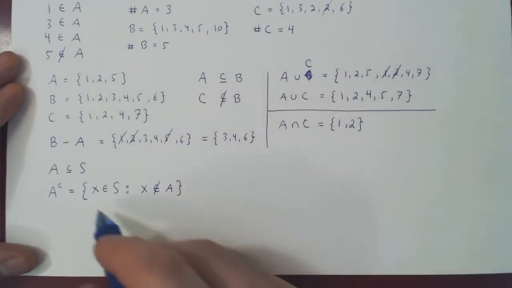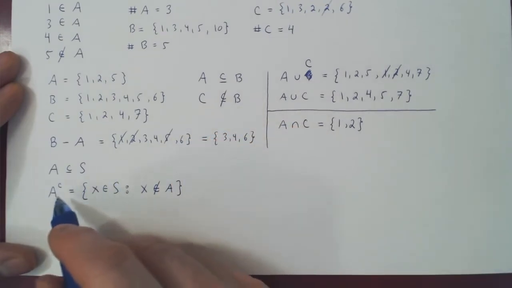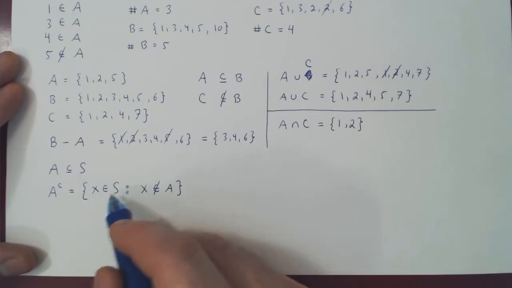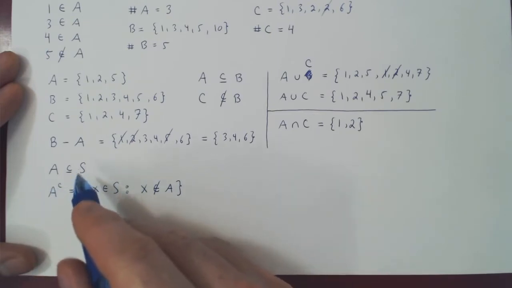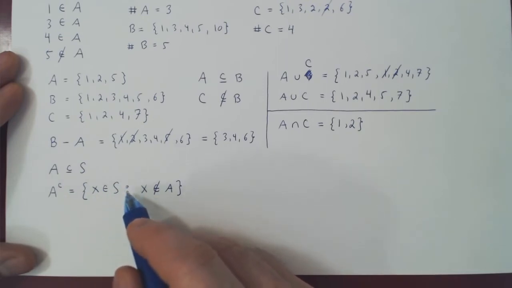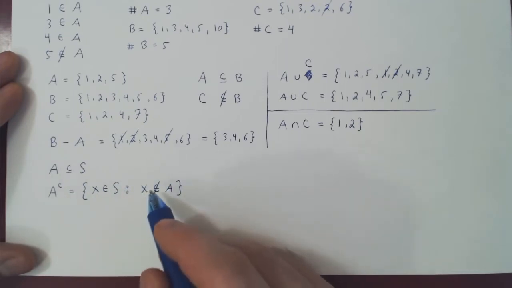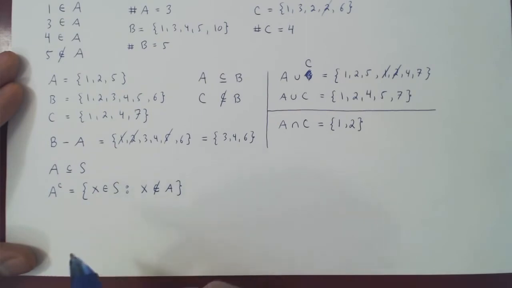And that's it. So again, this notation means the first part is what are the elements of our set. They are elements of the larger set S. The second part after the colon is the condition or conditions that our elements must satisfy.